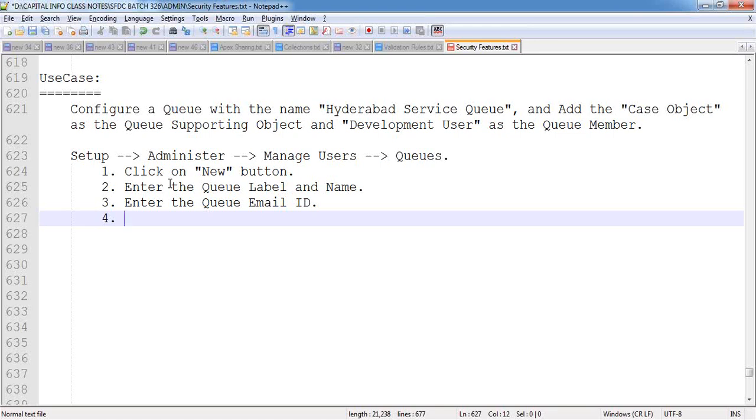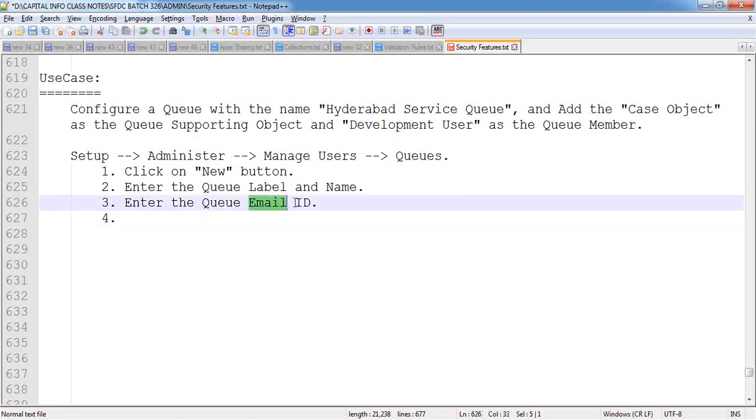Now, the member has received that email notification, but by mistake he has removed that email notification. Today evening, he came to me and told me that he hasn't received any email notification regarding this case. Then how can we show the practical proof? But boss, the email notification has already been delivered to you. That's why I am going to give one queue email ID here.